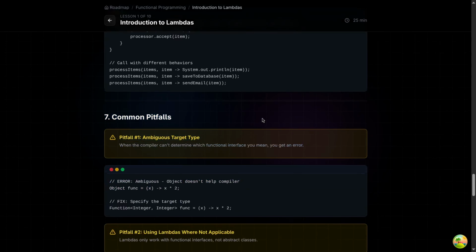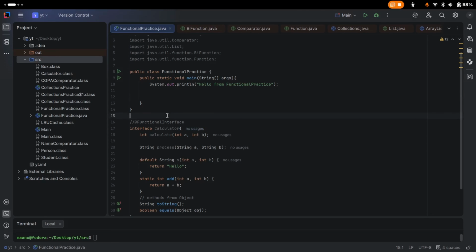Okay, so lambdas under the hood. But before that, let's see some things. One thing is clear: our lambdas only work with our functional interfaces. Maybe you can ask, if we have one abstract class that has only one abstract method, can we work with that in our lambdas? The answer is no. Only functional interfaces, because our lambdas cannot target abstract classes.